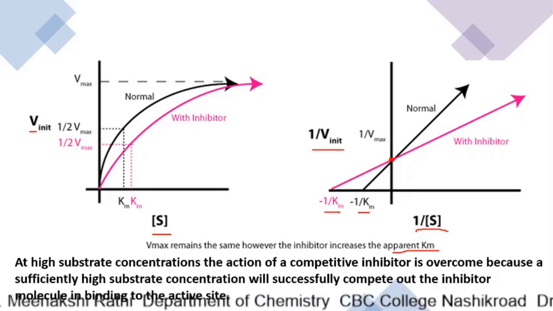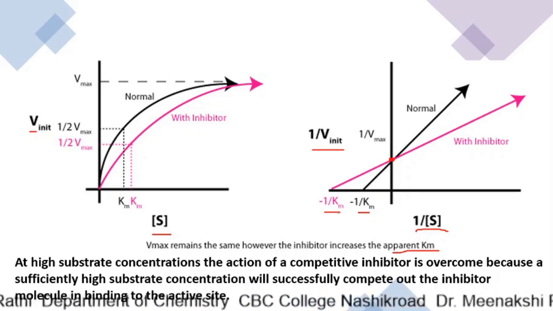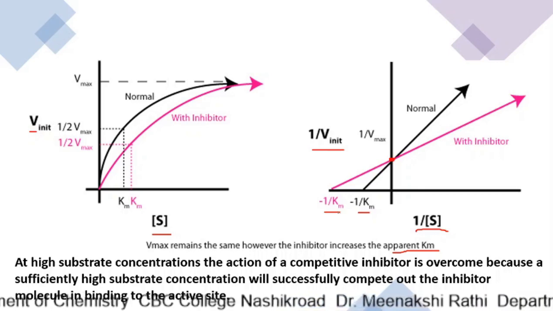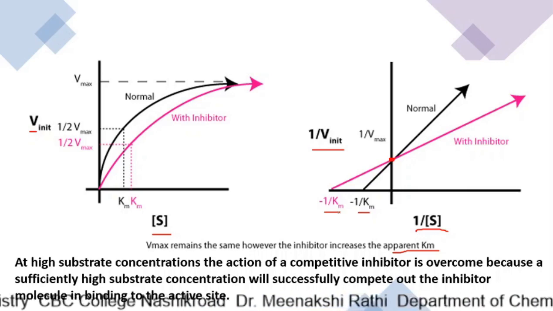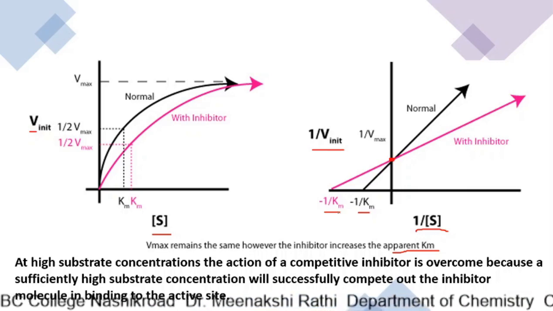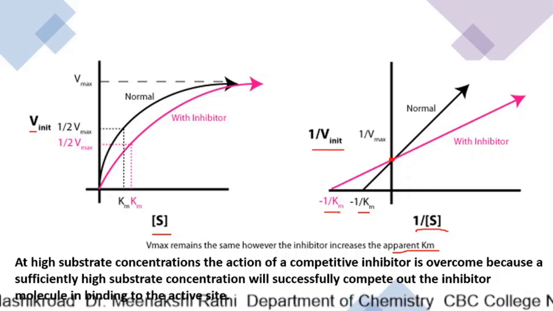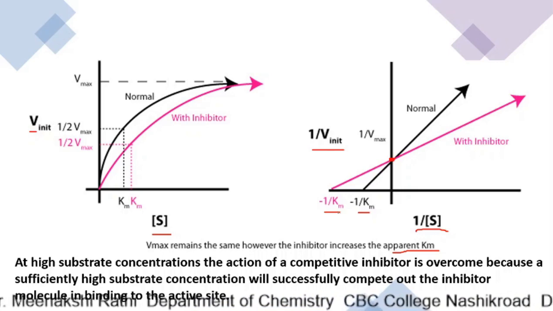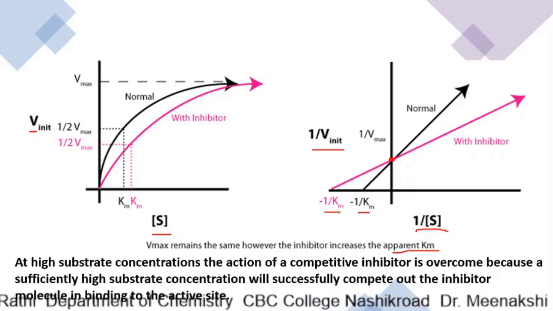Now at high substrate concentration, the action of competitive inhibitor is overcome because a sufficiently high substrate concentration will successfully compete out the inhibitor molecule in binding to the active site. We know that in competitive inhibition, there is a competition between inhibitor and substrate.